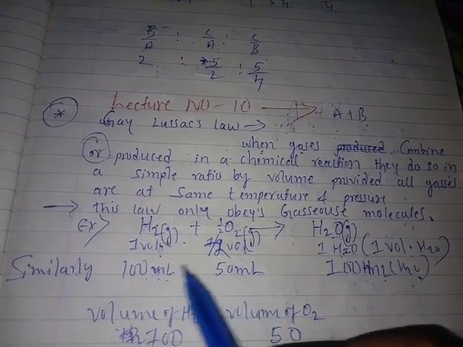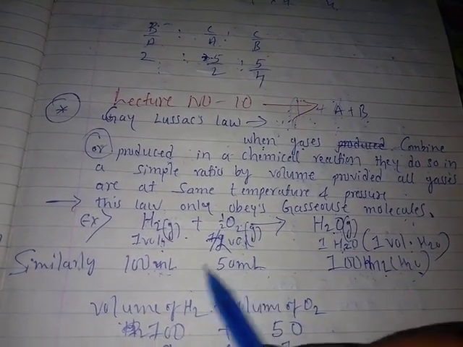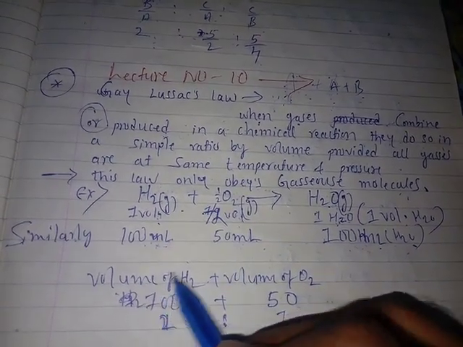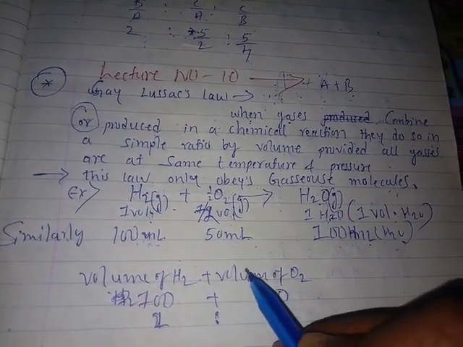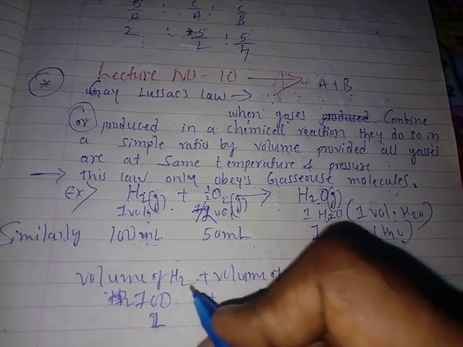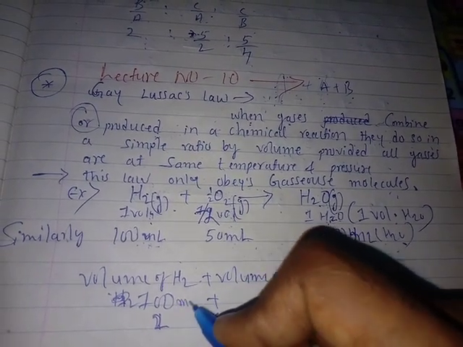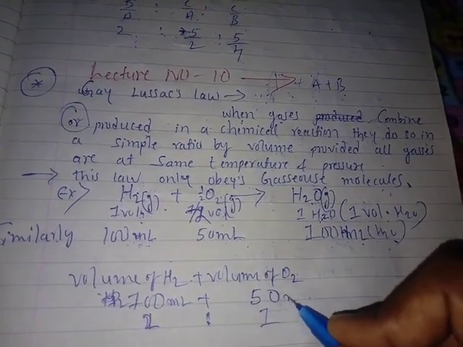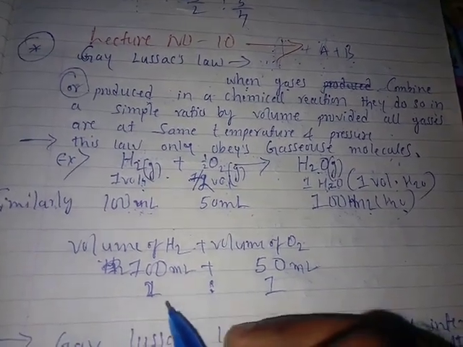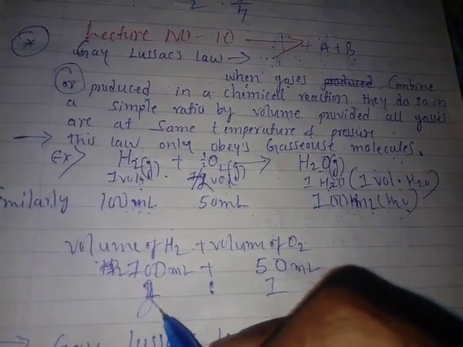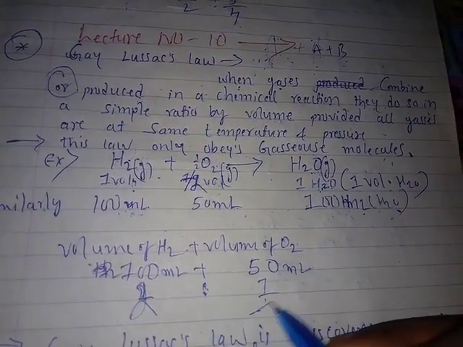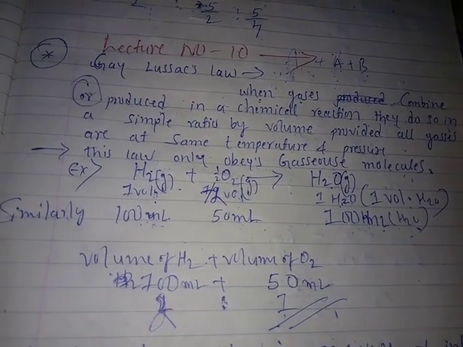So the volume is constant here. Volume of hydrogen is 100 ml. Volume of oxygen is 50 ml. So the simple whole number ratio is 2:1. This is a simple whole number ratio.